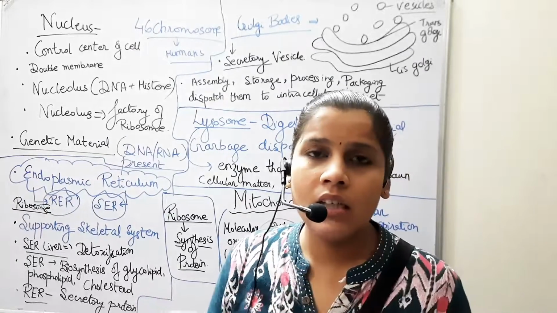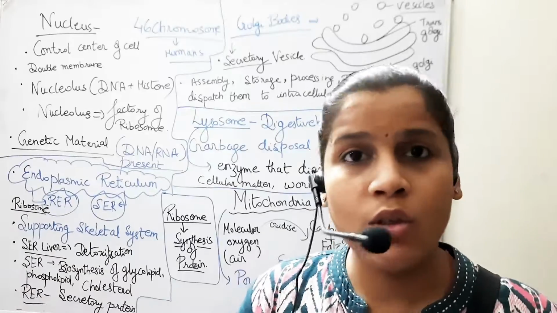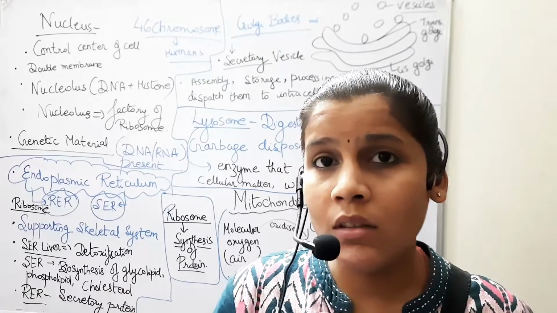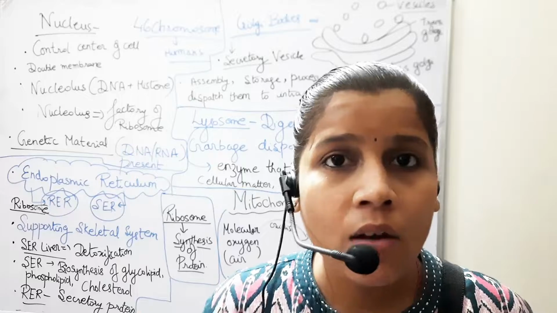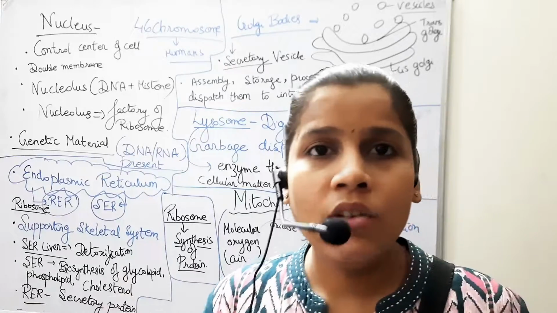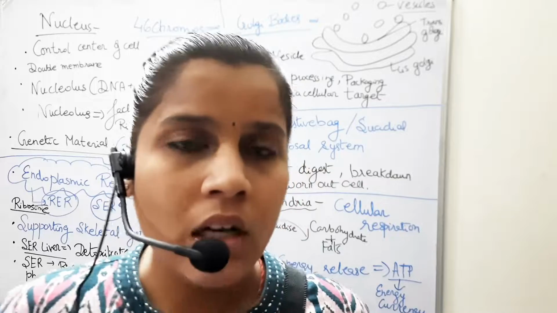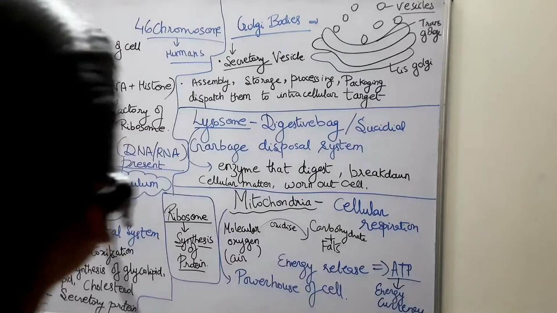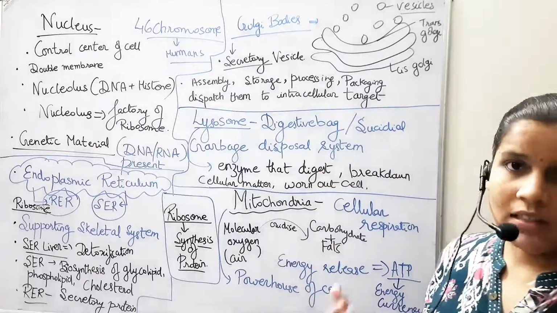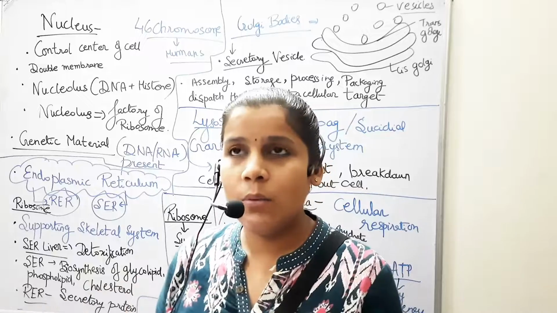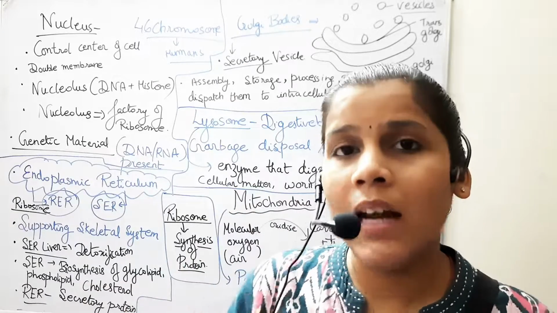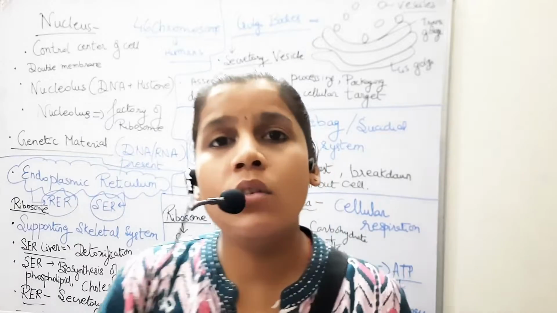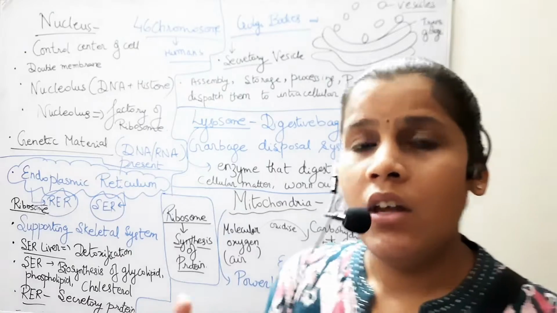So basically what happens in the nucleus, there is a thread-like structure, chromatin, present all around the nucleus, and the nucleus also has one more thing, that is nuclear pores, which allow material to enter and exit the nucleus. So that is why pores are present. Some material will go out, some will go in, and the chromatin will become condensed into chromosomes when cell division occurs. So a chromosome is basically a condensed form of chromatin.